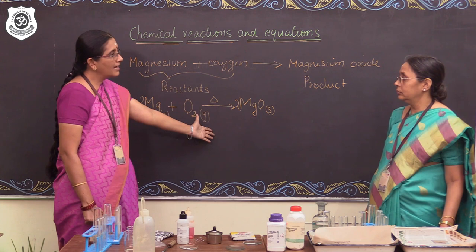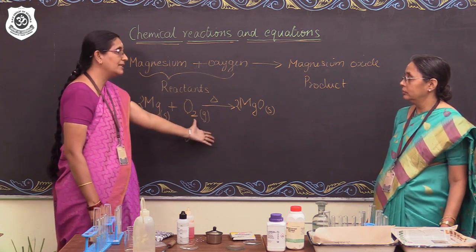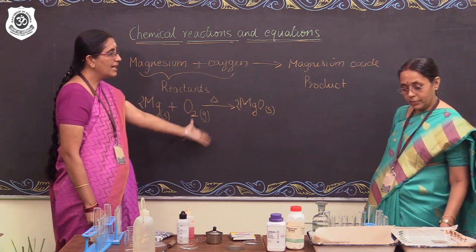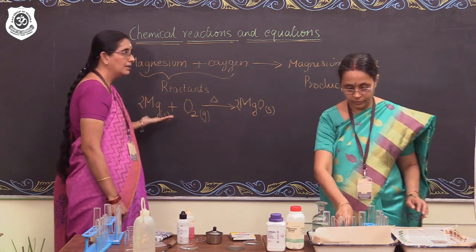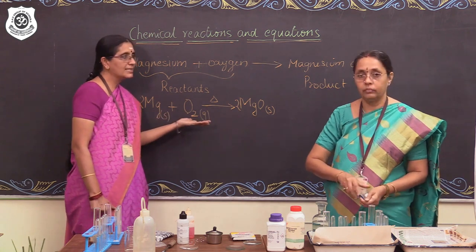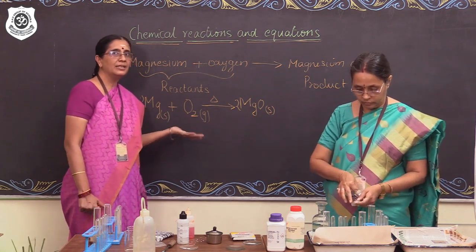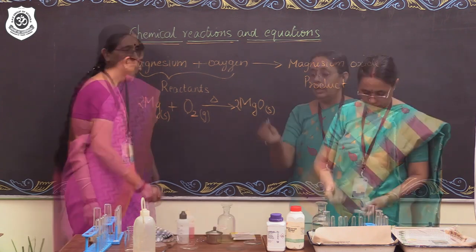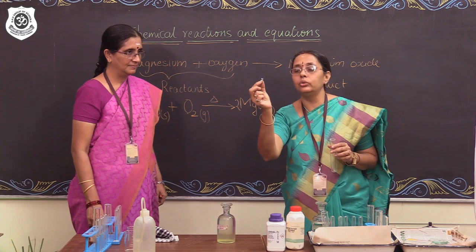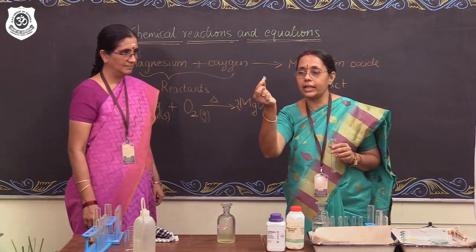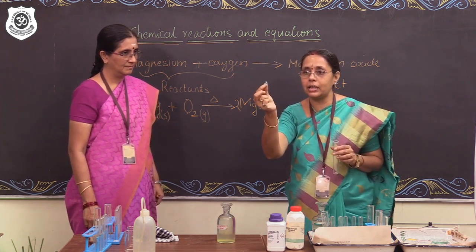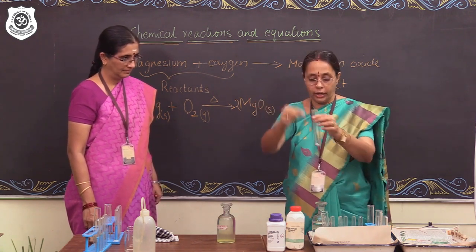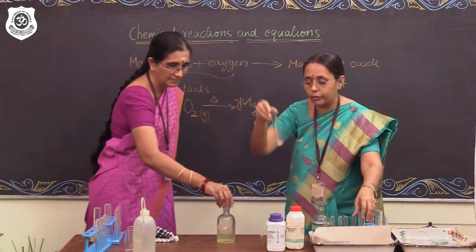Shall we do another activity where zinc reacts with dilute sulfuric acid? Yes. Another chemical change. Here we had a metal reacting with a gas. Let's have a metal reacting with an aqueous solution of sulfuric acid. Right. This is called a zinc granule. Can you see the color, children? It is grey in color, it has a metallic luster, it is a solid. I am going to allow the zinc granule to react with dilute sulfuric acid.